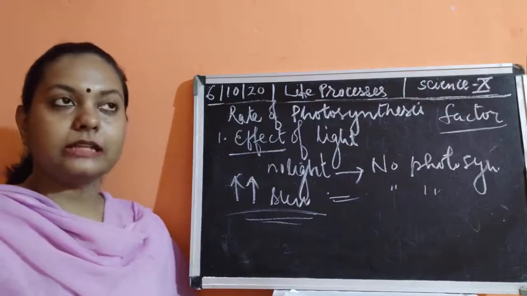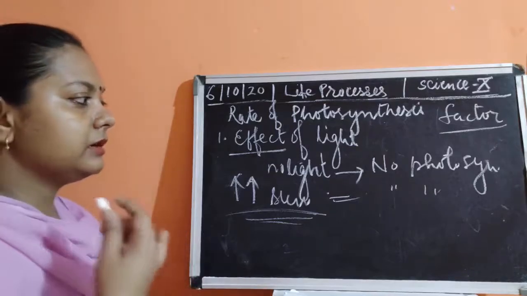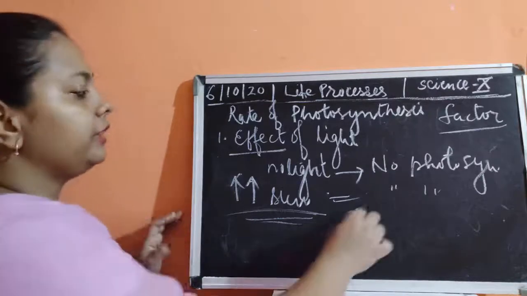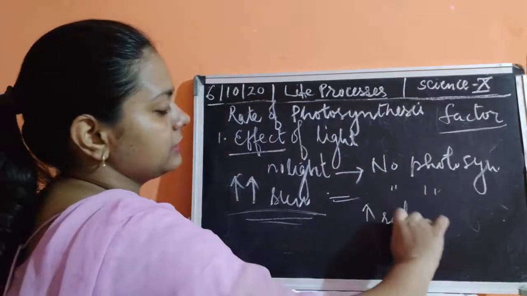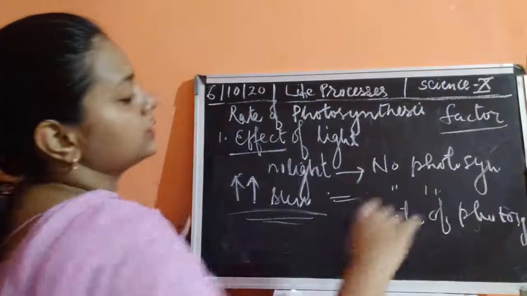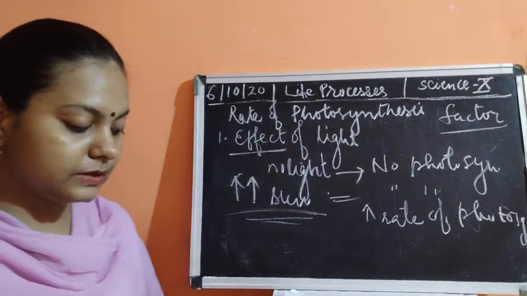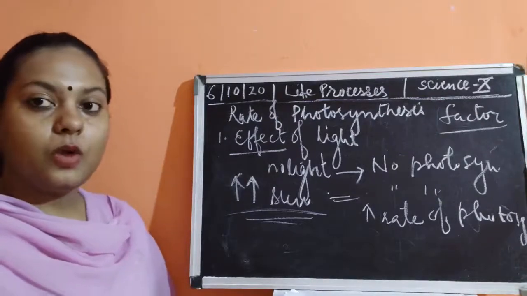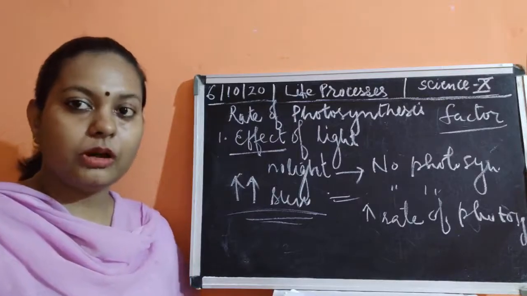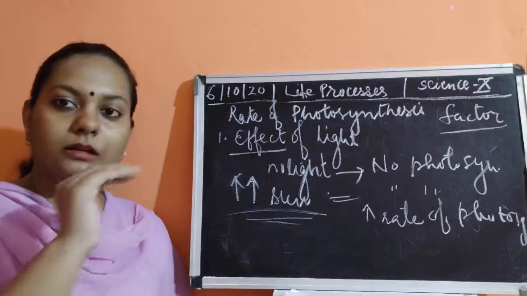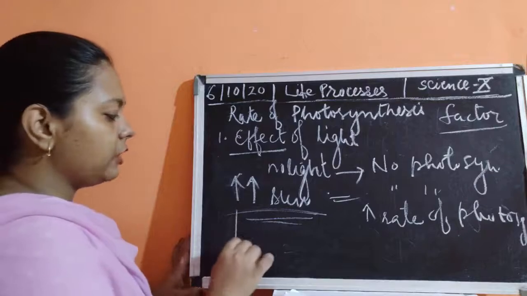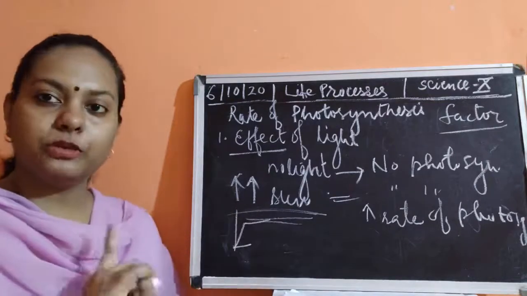First of all, see, whenever the sunrise is happening, the intensity is gradually increasing. It is going to increase the rate of photosynthesis. Now, children, if the rate of photosynthesis is going to be increased, then what would happen during the noon or afternoon? The rate of photosynthesis becomes constant. First it will increase, then during the noon time it is going to be constant.